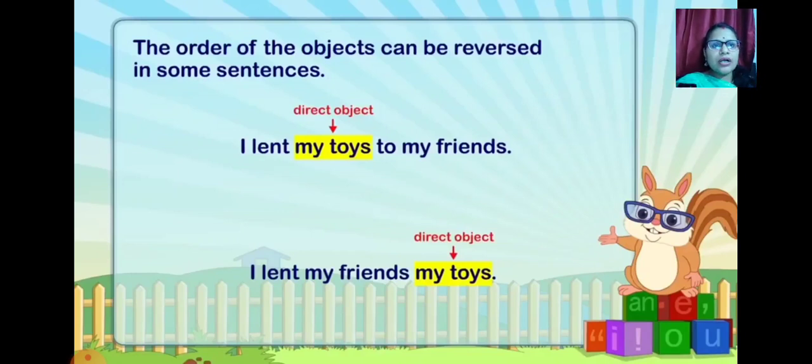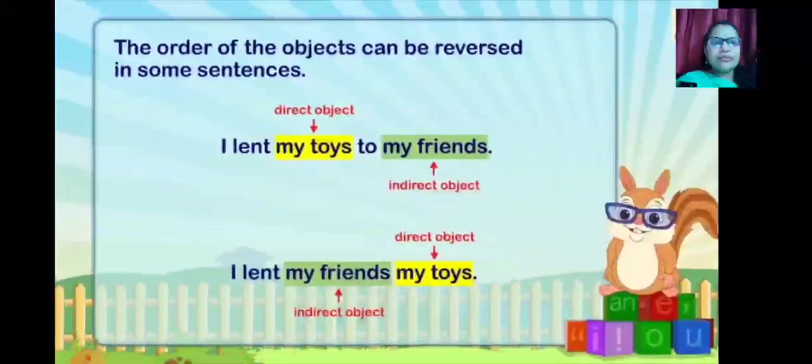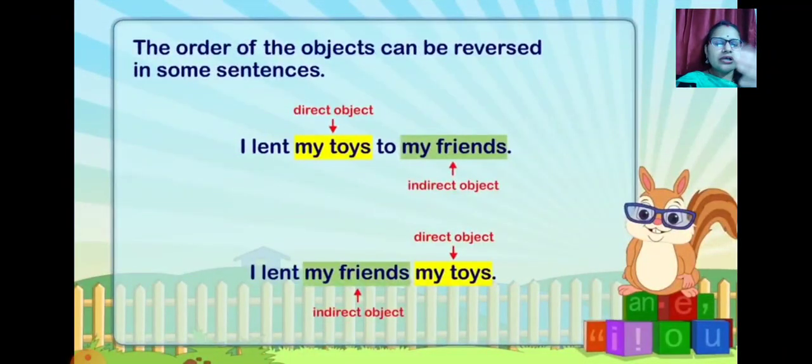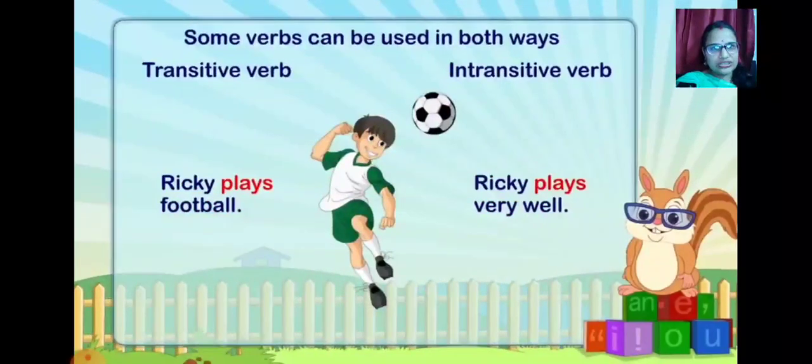This is how two objects, direct and indirect, can be used in a sentence. It will not change the meaning of your verb. If you see the order in both sentences, the order is reversed, but by reversing the order also, your meaning is not changed.